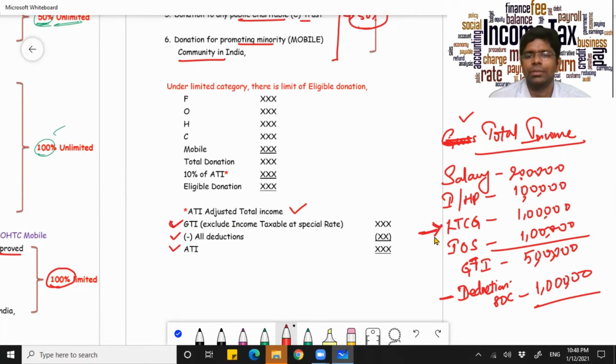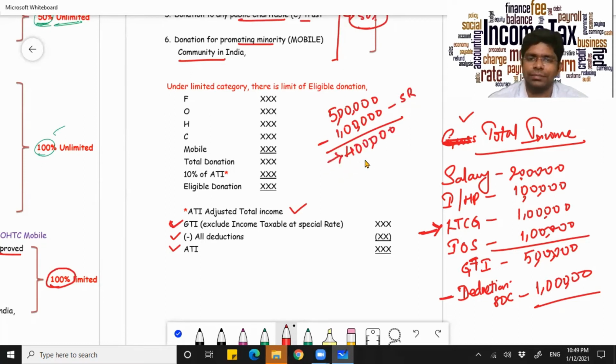Now, your long-term capital gain is taxed at a special rate. Therefore, from your gross total income of 5 lakhs, reduce your long-term capital gain, which is taxed at special rate. All right. Now, how much will it come down to? Then your gross total income will become 4 lakhs without long-term capital gain.